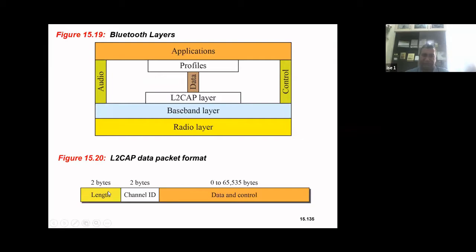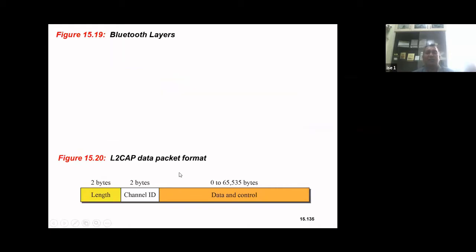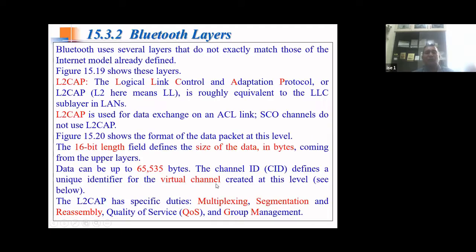This is nothing but length. As I said, it is 2 bytes in length, that means 16 bits. It defines the length of the data. So this data and control information can be a minimum of 0 bytes in length and a maximum of 65,535 bytes. And the channel ID is a 2-byte distinct virtual channel.